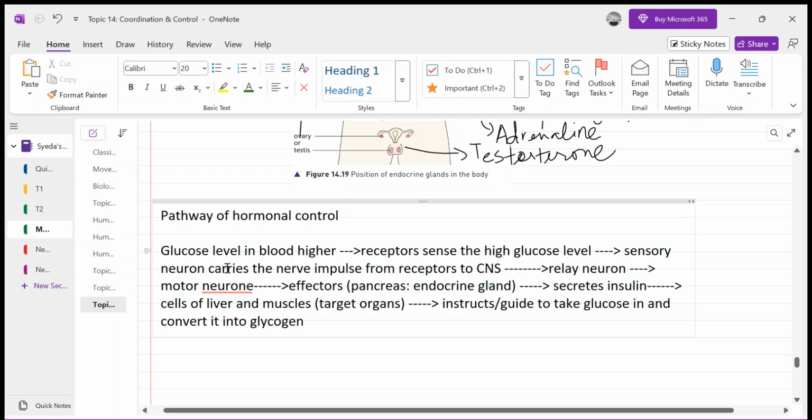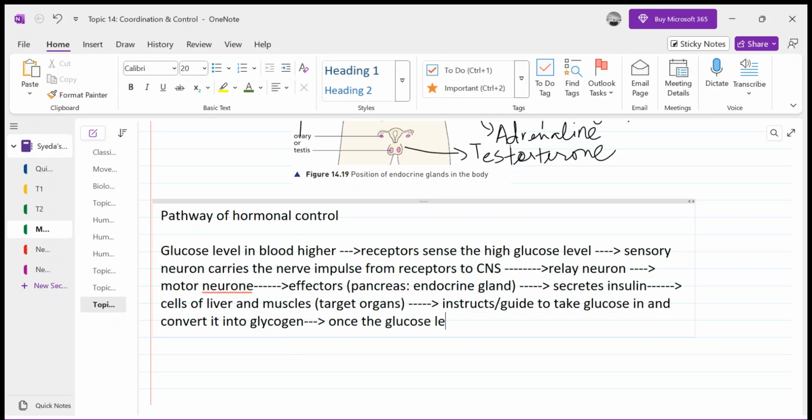Okay, now this is how the pathway of hormonal control is done, right? Convert into glycogen. Once the glucose level is normal, insulin stops its function, goes to the liver and gets metabolized. It means over there the liver basically changes it into an inactive compound, because it does not have to remain active.